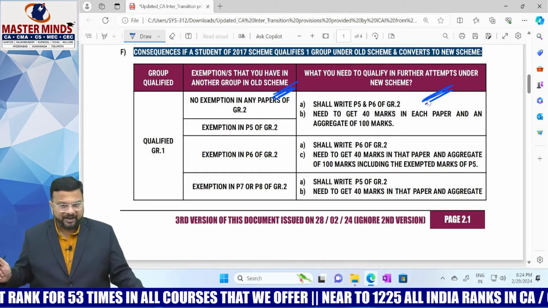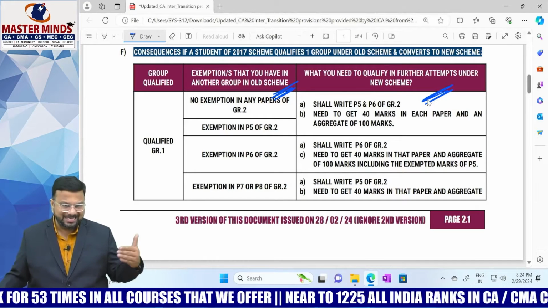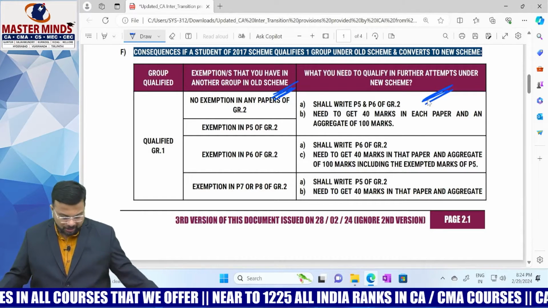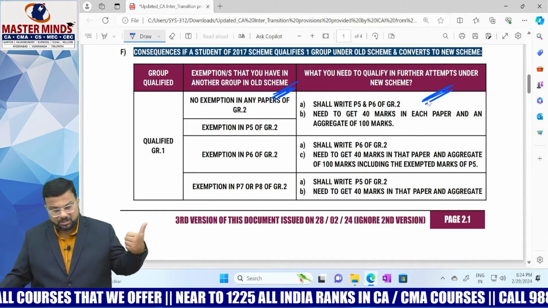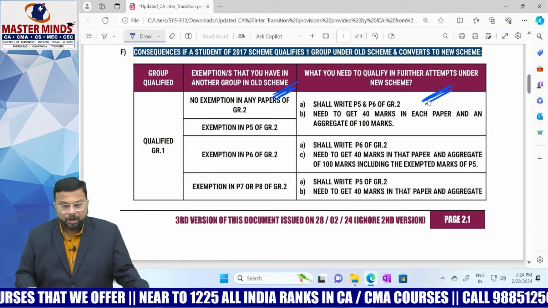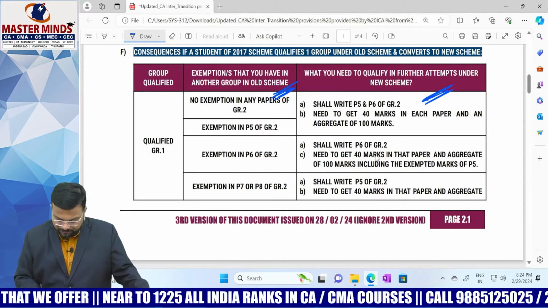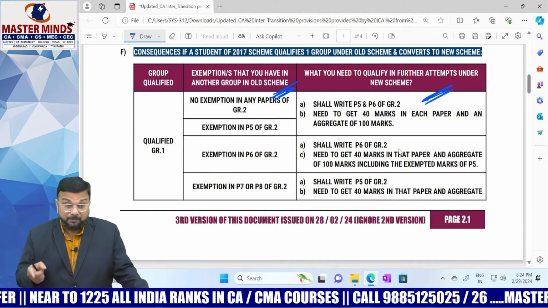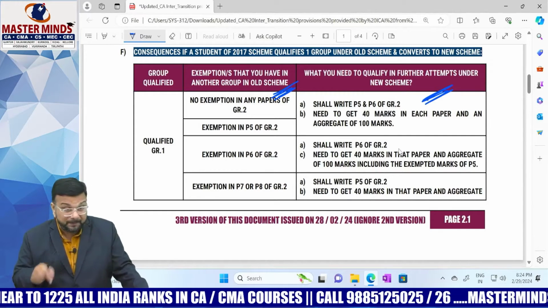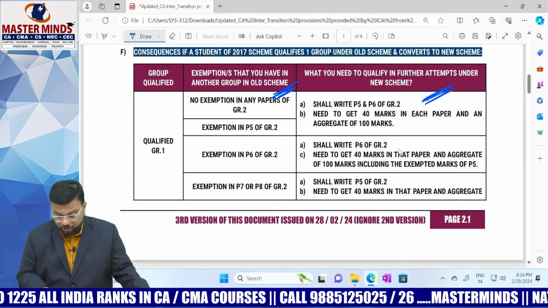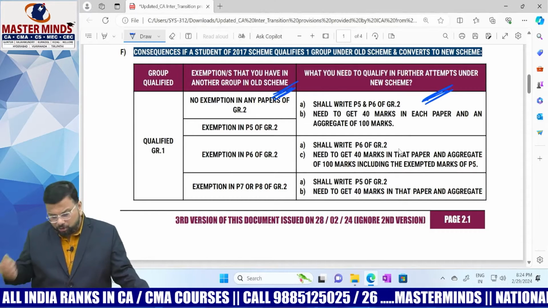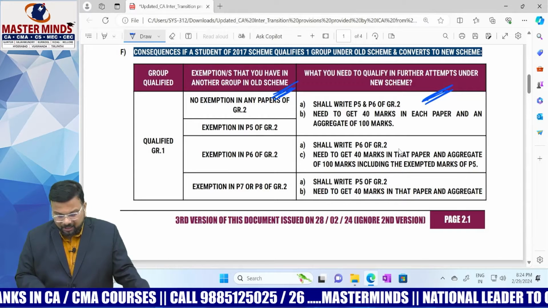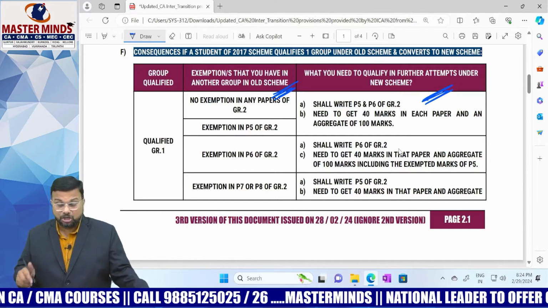Next, group 1 qualified under the old scheme. Now you got exemption in paper 6 in group 2 under the old scheme. What is paper 6 under the old scheme? That is auditing, right? Then what you need to do? Shall write paper 6 of group 2. See, the numbers may be the same, but the papers are different. Paper 6 under the old scheme is auditing and paper 6 under the new scheme is FM and SM, right? So you need to write paper 6 of group 2. Need to get 40 marks. Not only that, in that paper, an aggregate of 100 marks including exempted marks of paper 5.